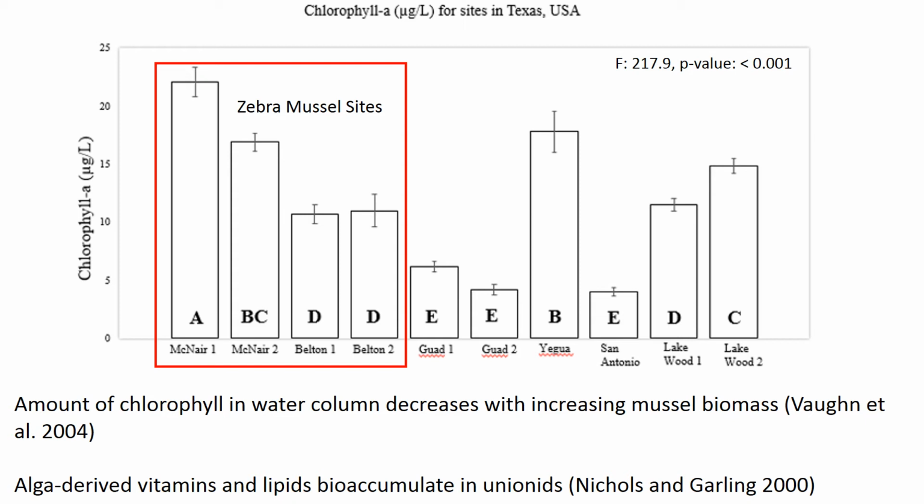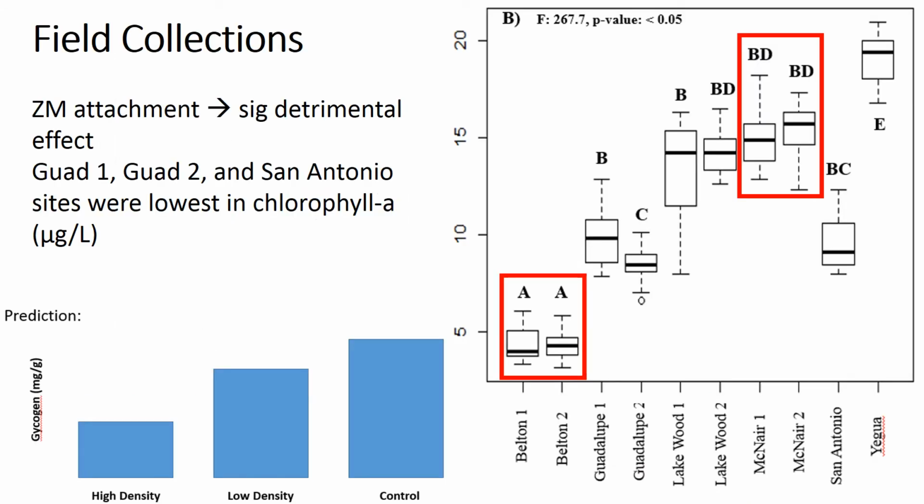McNair 1 had our highest chlorophyll A measurement, and it was actually a low-density zebra mussel site, so I thought that was pretty neat, while we have 3 controls that have relatively low chlorophyll A measurements. The big bucks, the glycogen results. So this is for field collection, and as we can see in Belton 1 and 2, zebra mussel attachment has a significant detrimental effect to our Unionid mussels.